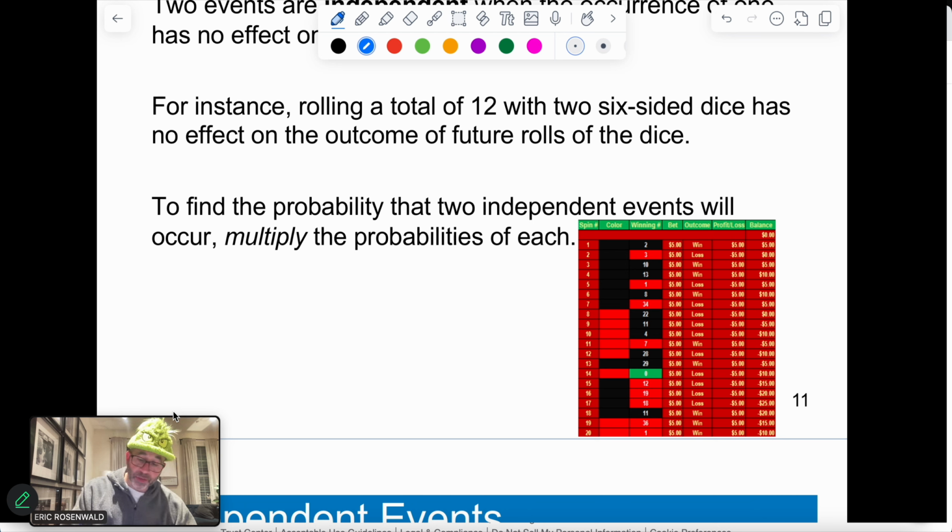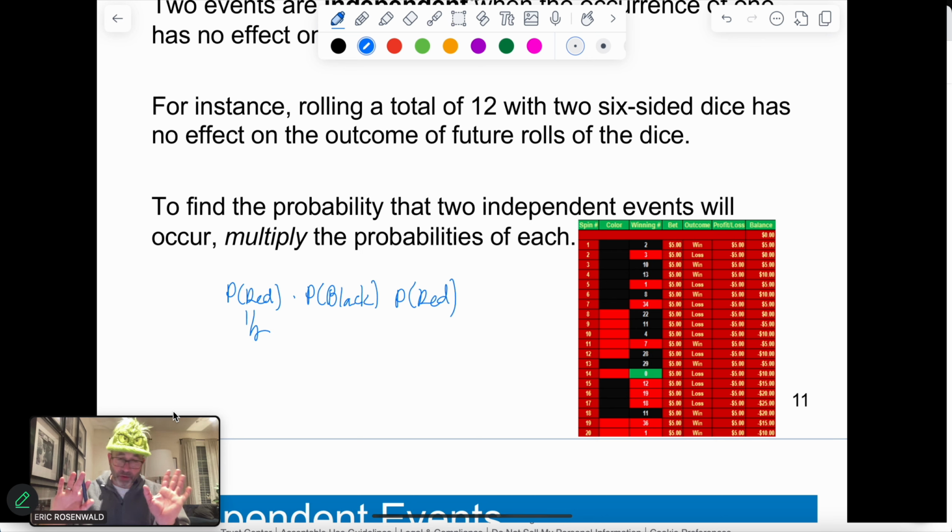So if I was to say, what's the probability of coming up red, and then the probability of coming up black, and then the probability of coming up red, here's what would happen. It's a half. Now we're going to ignore the greens. The greens skew this, but for the sake of this, we'll say you have a half a chance red, half a chance black, half a chance red.